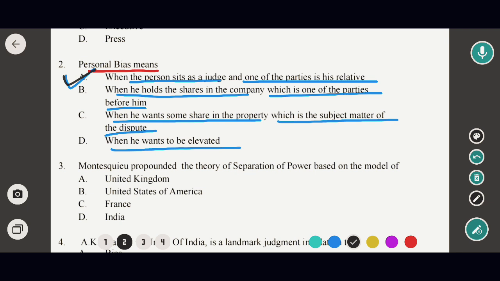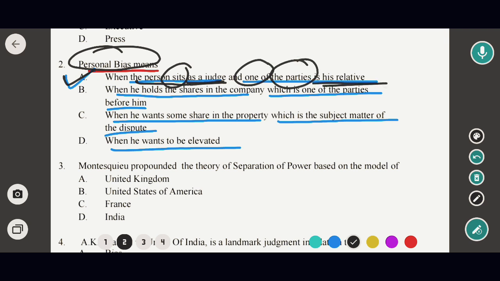That means personal bias means when the person sits as a judge in the court and one of the parties is his relative. So this is called personal bias. So in this case the correct option would be option A.